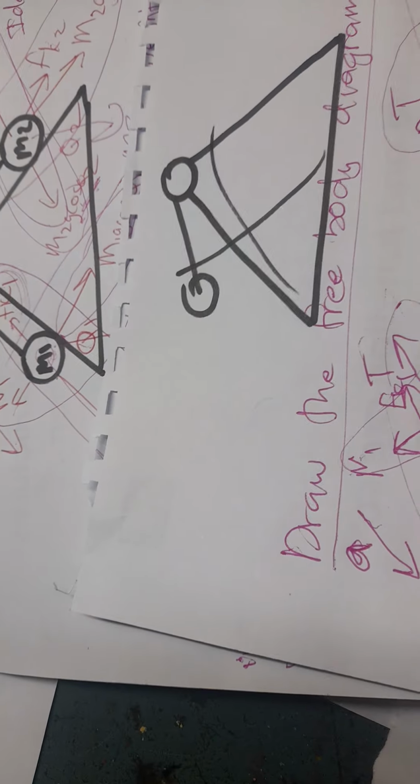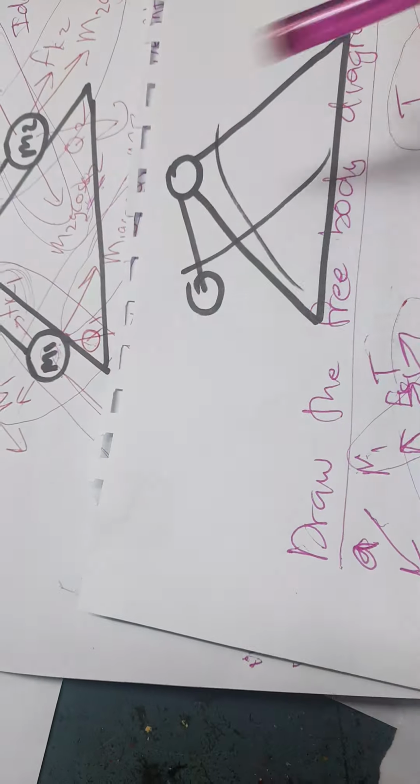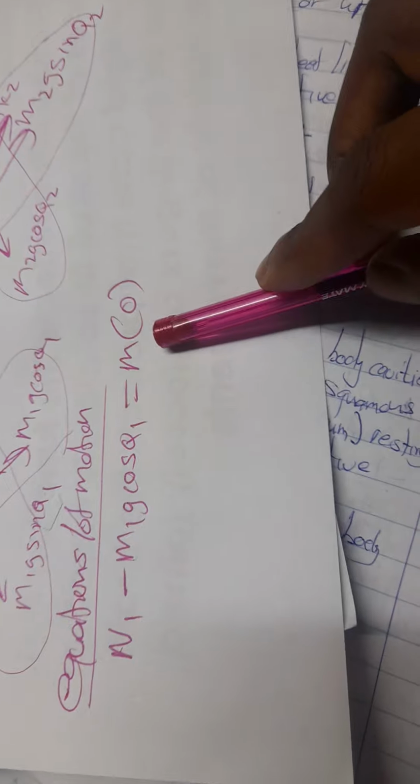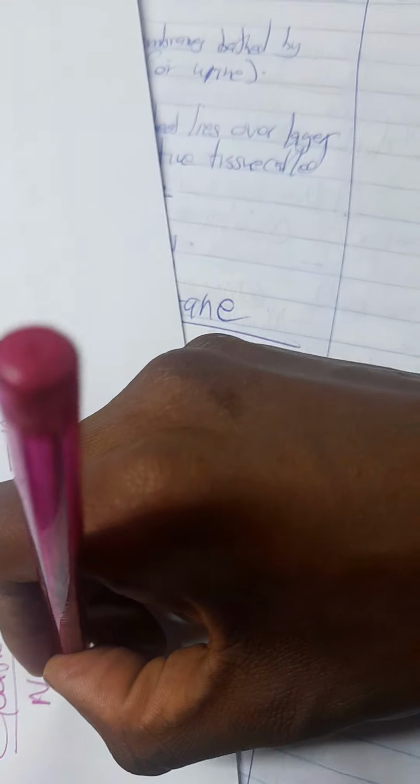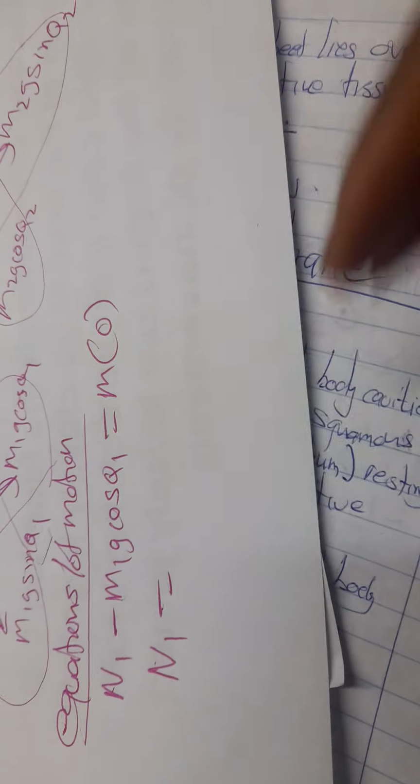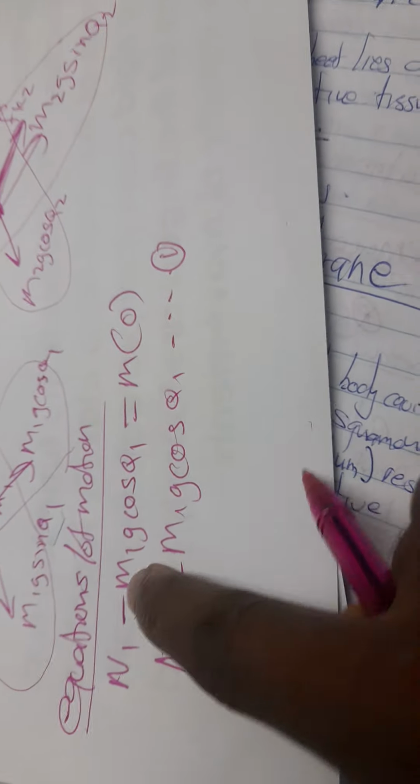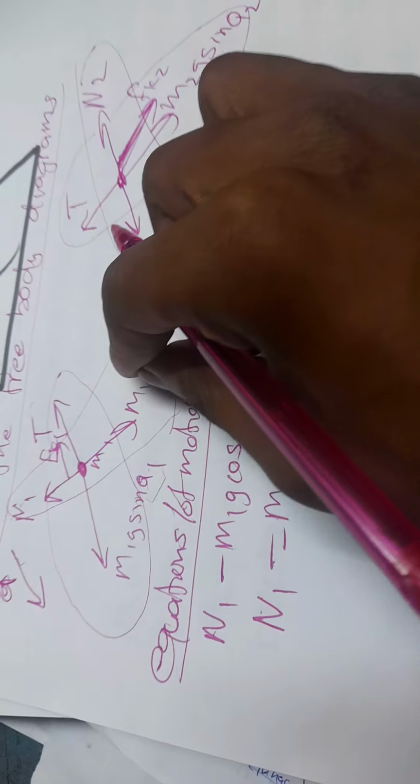These forces are balanced, and because they are balanced, the acceleration is 0. Because they don't cause a movement here, it means n1 is equal to m1g cos theta 1, and we can say that this is our equation 1. This shows that we have such an interaction here.